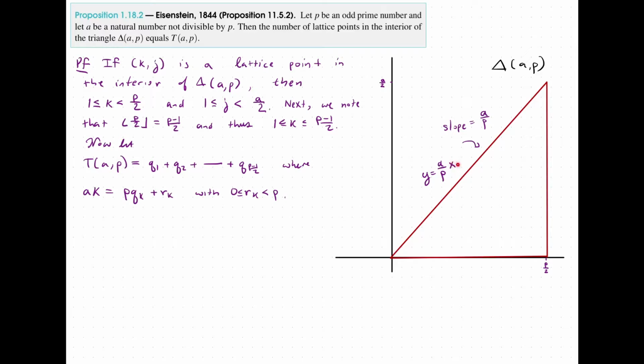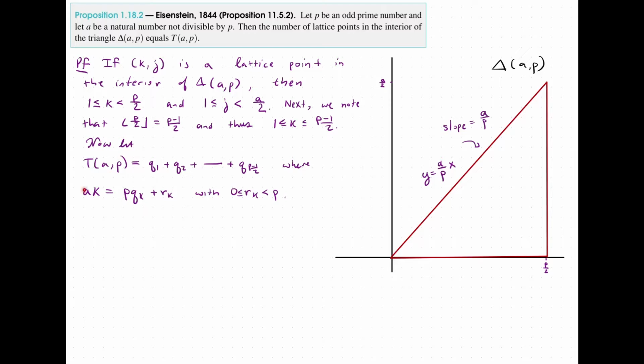And so here's the intuition for what we are going to be doing. For our k, our x, we want to plug in integer values, and we now have a bound for what our value can be based on a over p times x. That's going to give us the y entries over here. So if we plug in x equals 1, we're going to have just y equal to a over p, and that gives us a bound for how many lattice points we can have going up for each k value. And so what we are going to do now to make the connection is divide this equation here by p.